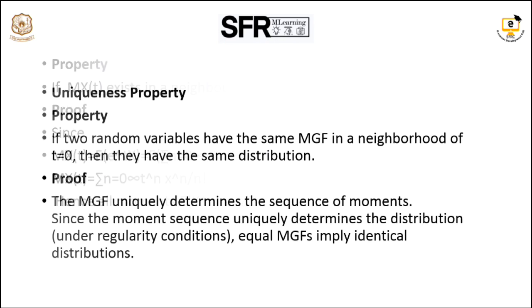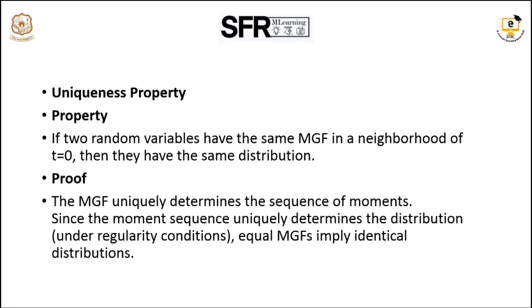Then we have the next property, the uniqueness property. That is, the MGF is unique for the given random variable. If two random variables have the same moment generating function in a neighborhood of t equal to 0, then they have the same distribution.